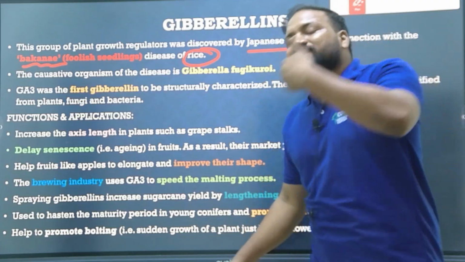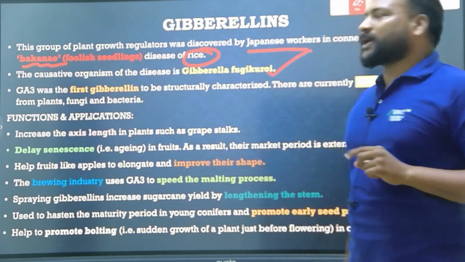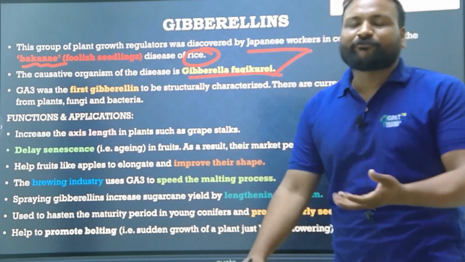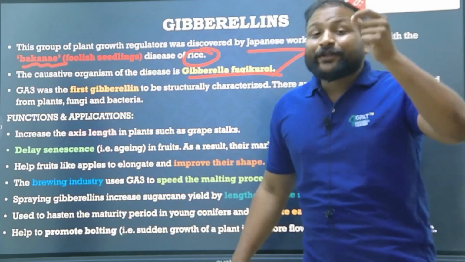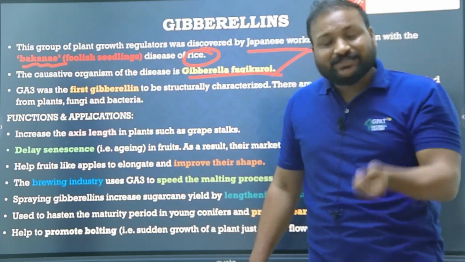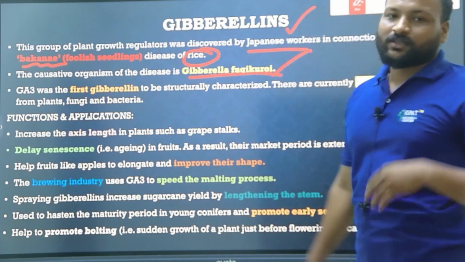While investigating, they got to know there is a causative organism called Gibberella fujikuroi, and when investigating it, they found an important and useful hormone called gibberellic acid, from which gibberellin is synthesized.